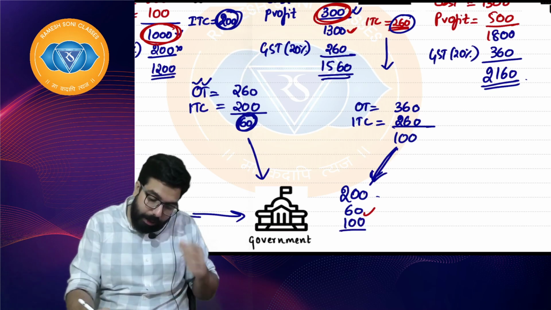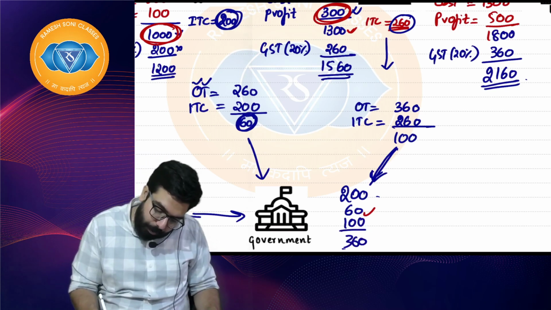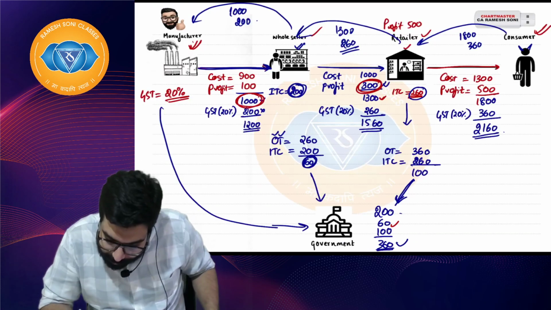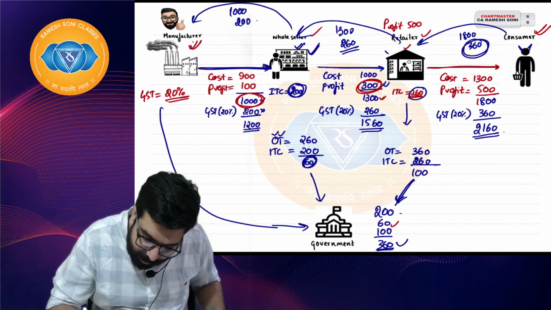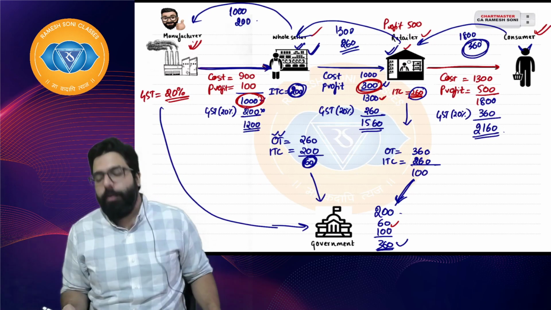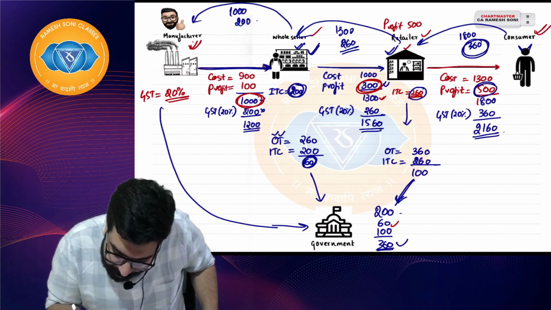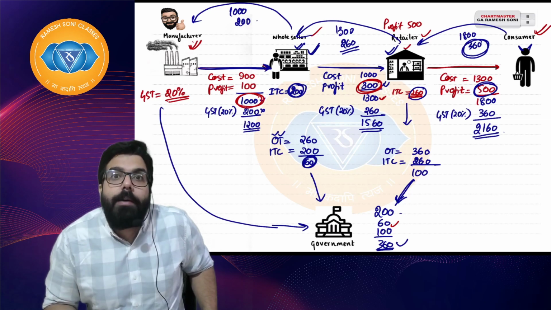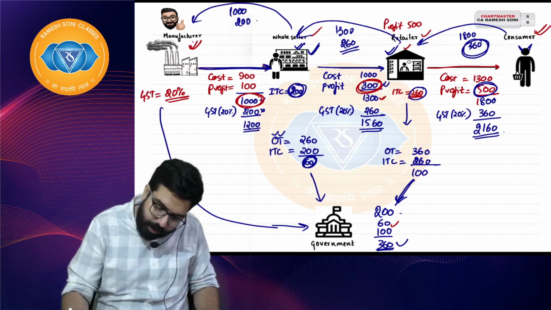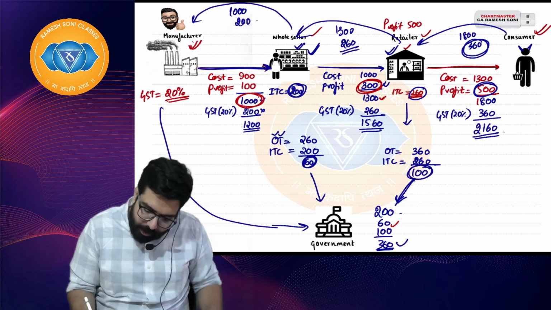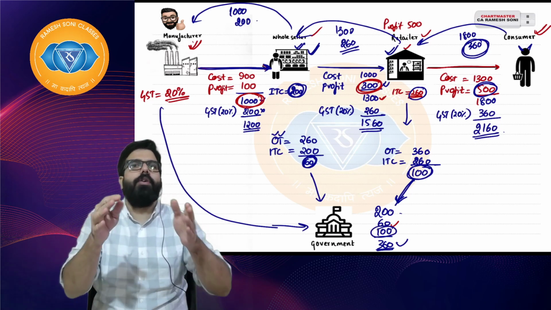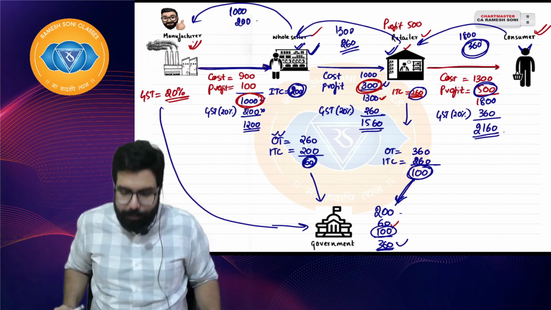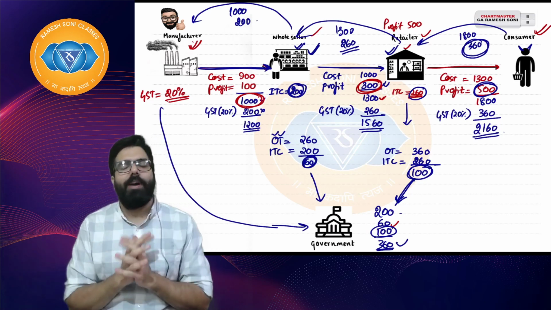So government ultimately got 360 rupees, and if you see the bakra, the consumer also paid 360. Are these people happy? Yes sir, these people are also happy. I hope everyone is clear. And if you see, 500 is the value addition done, and 500 per 20% means how much? Sir, 500 per 20% means 100 rupees. That is what is paid on the value addition. I hope everyone got the answers correct, and you might be confident that sir, we got it. So I'll tell you what happens.